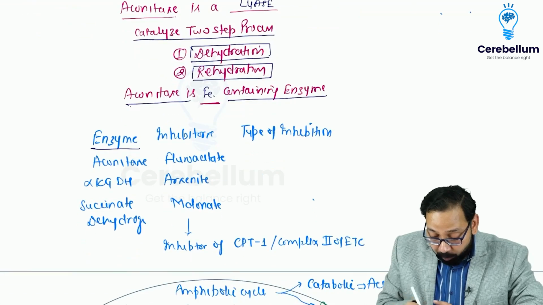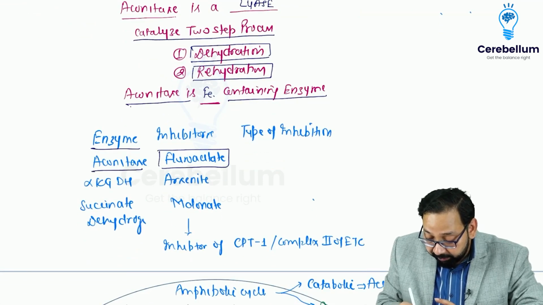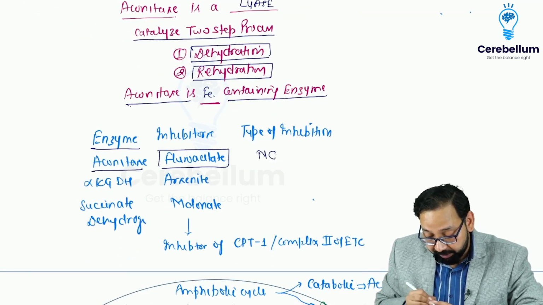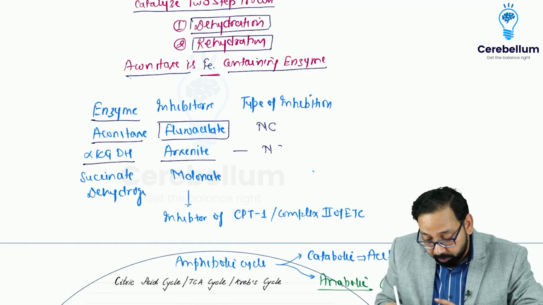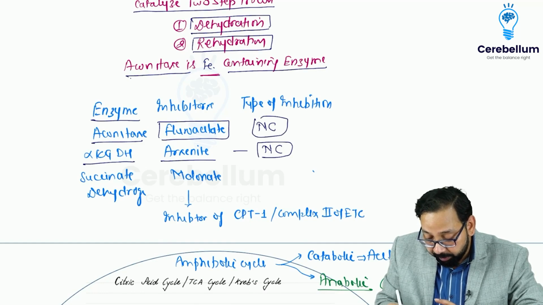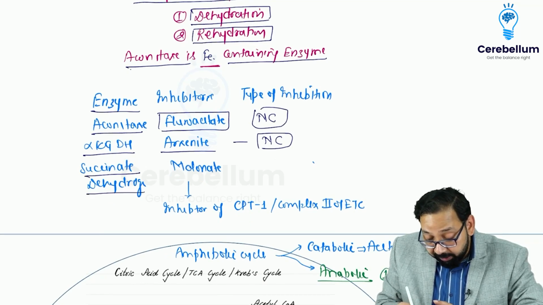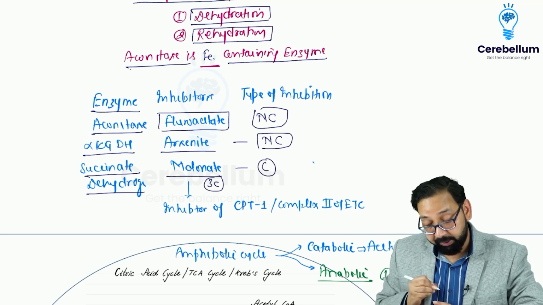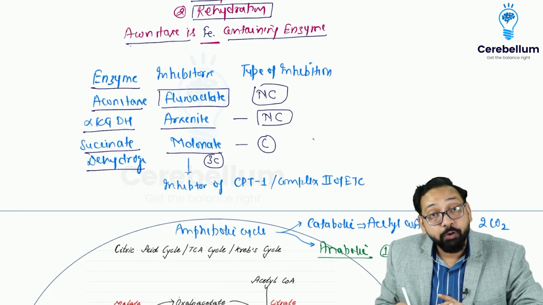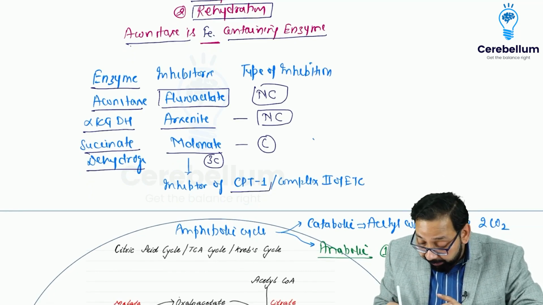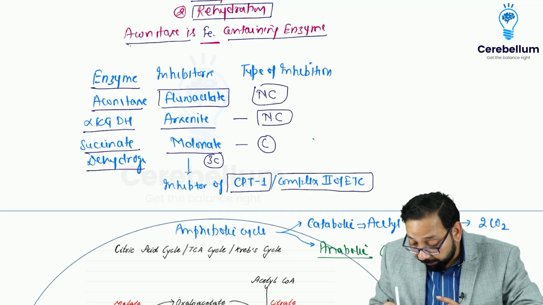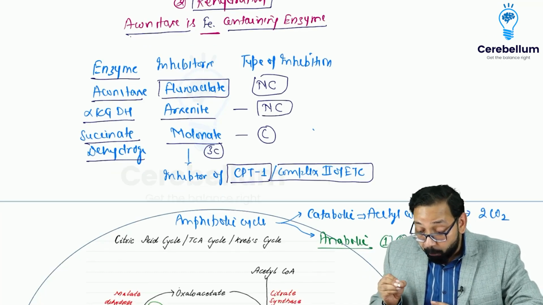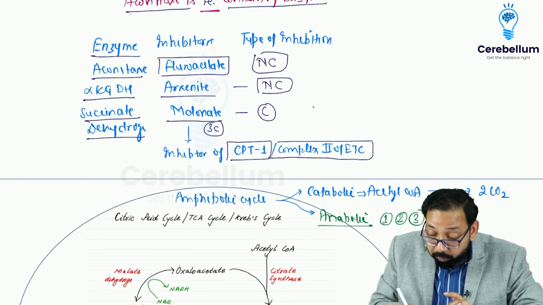Enzyme aconitase is inhibited by fluoroacetate. This is non-competitive inhibition. Alpha ketoglutarate dehydrogenase is inhibited by arsenite. It is also a non-competitive inhibitor. Succinate dehydrogenase is inhibited by malonate, having 3 carbons. It is a competitive inhibitor. And malonate, I told you, also inhibits CPT1 of beta oxidation and complex 2 of electron transport chain. Now, what is the mechanism of this fluoroacetate?